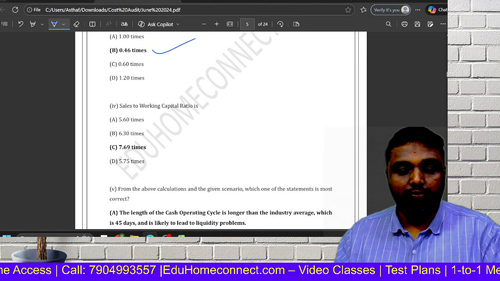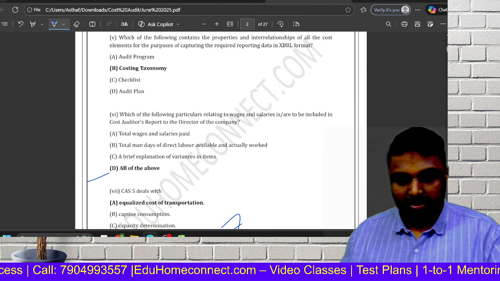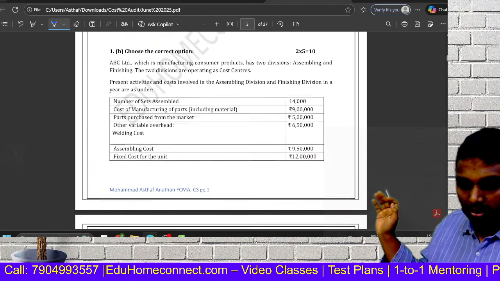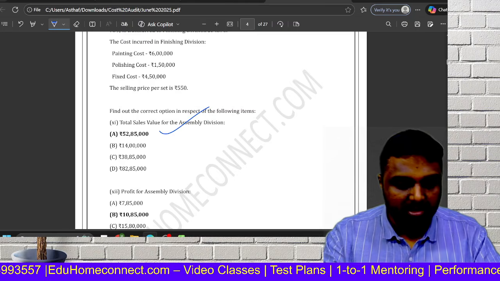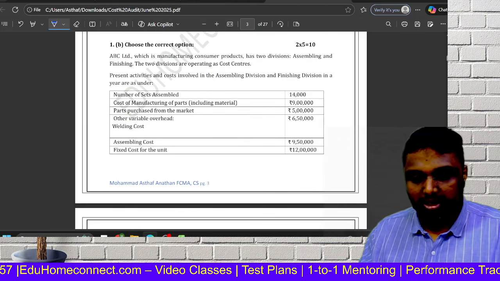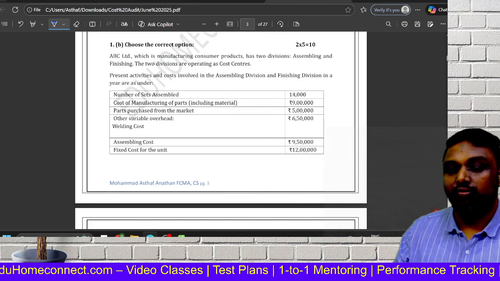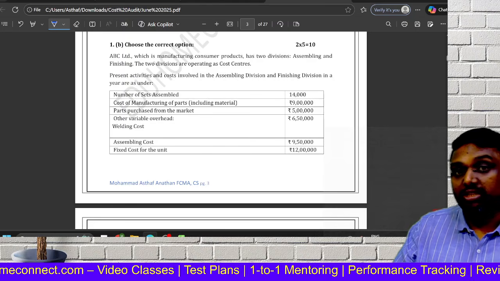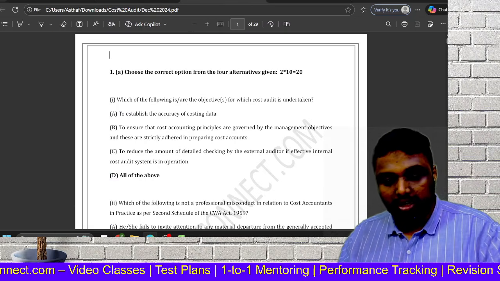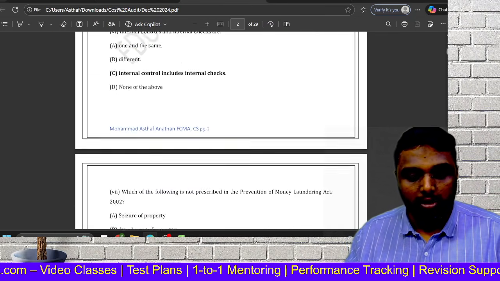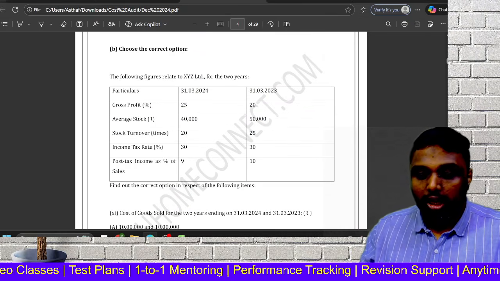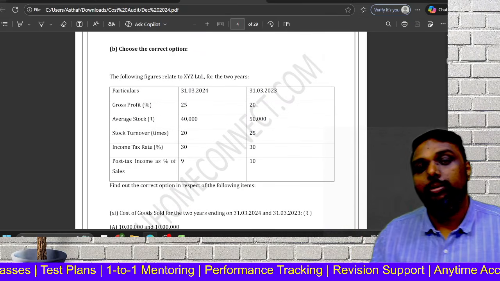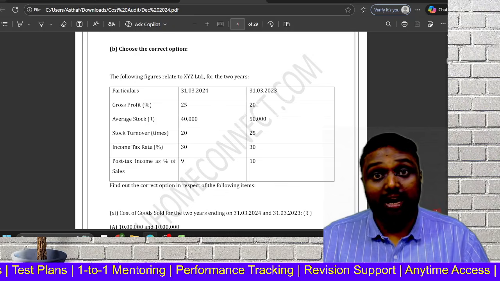Now coming to our recent June 25 exam, a question came that was not a normal question, but they were asking a costing model question. What is the sales value, profit of the assembly division? So this is somewhat of a costing model problem. These kinds of problems are coming, we can easily do. But majority of the time it came in the second part, because you have to ensure cracking the MCQ. Here, questions come directly on ratio analysis.